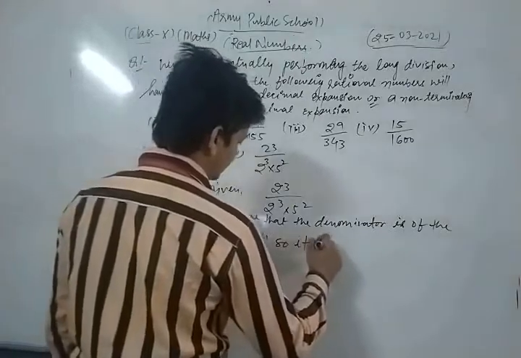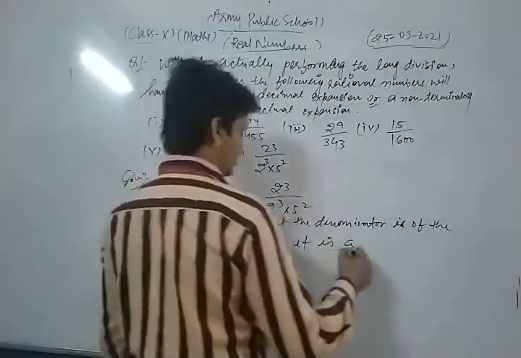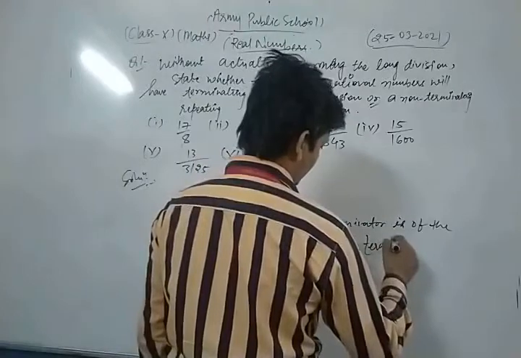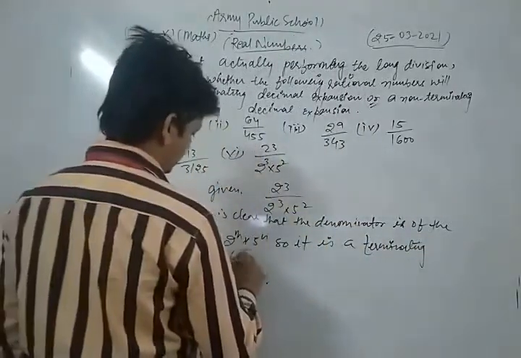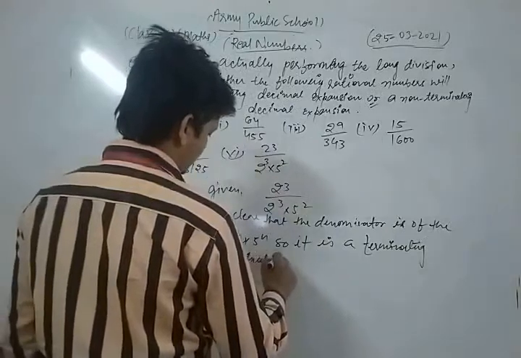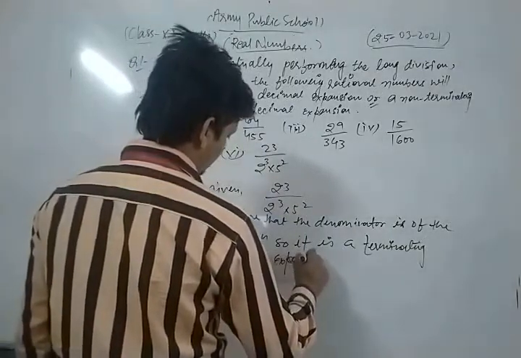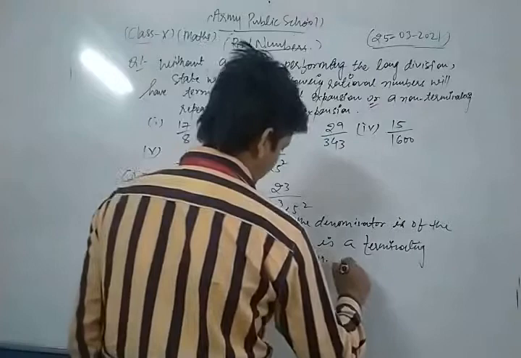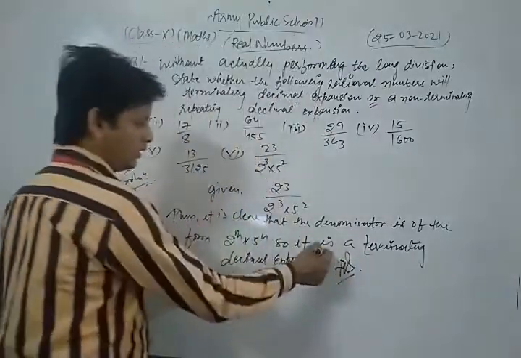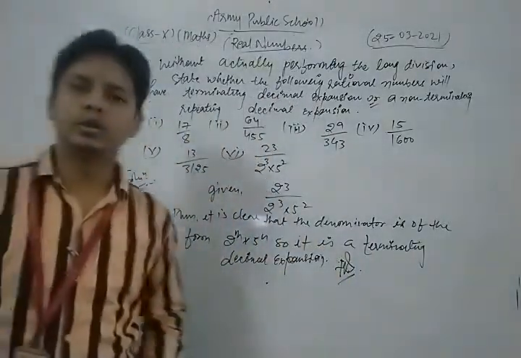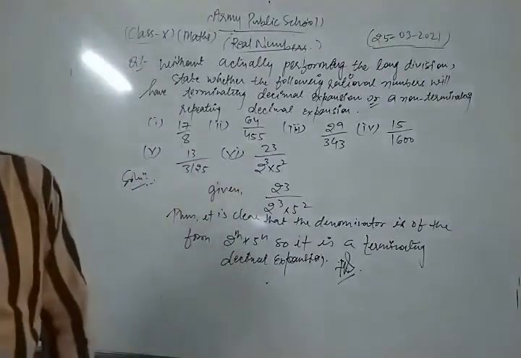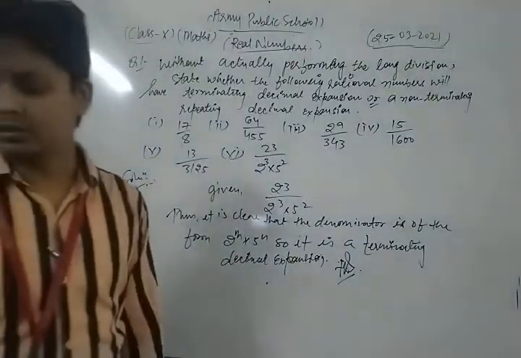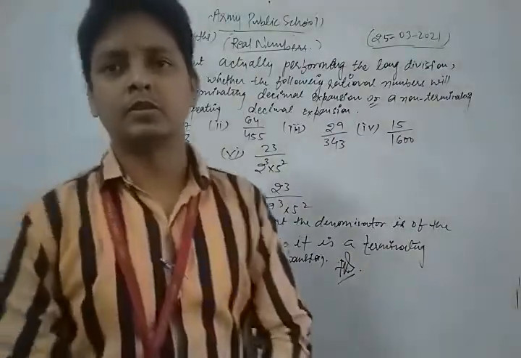So it is a terminating decimal expansion. This is your answer, okay. Because the number is of the form 2 power m into 5 power n, it has a terminating decimal expansion, okay.